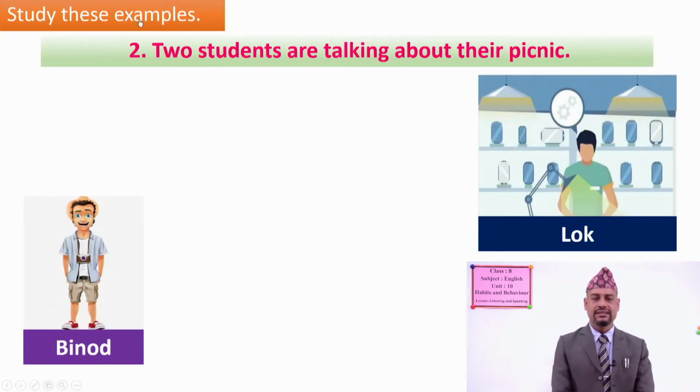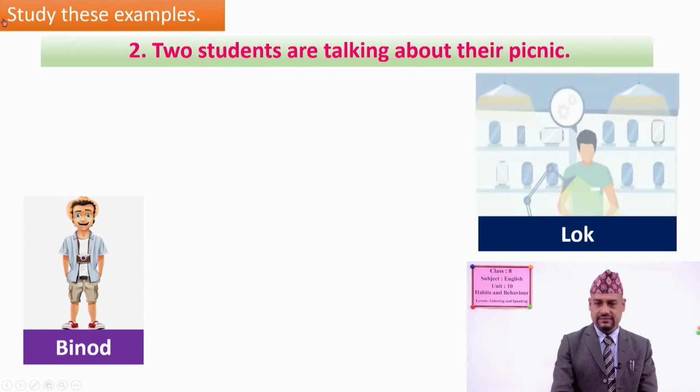Look at, study these examples. Two students are talking about their picnic. Now here they are talking about their picnic. Who are the students here? One is Binod and another one is Lok. And what are they talking? How are they talking? Look at, study the sentences.